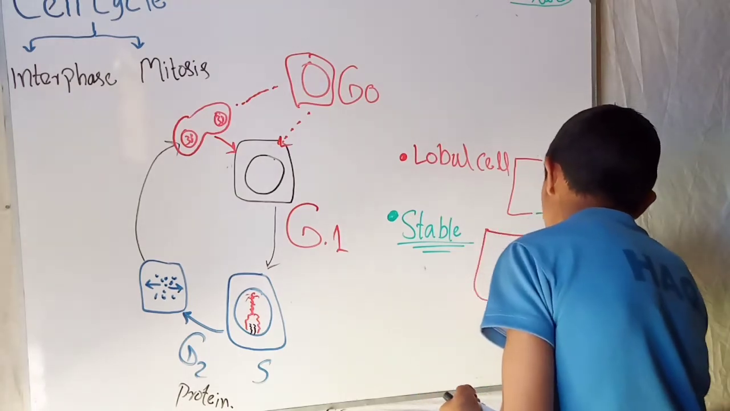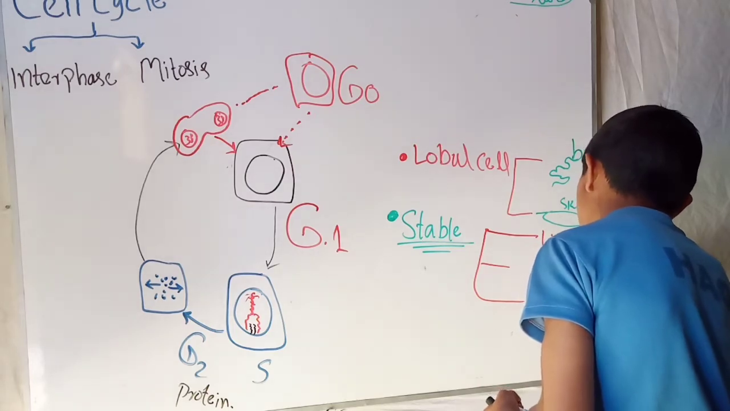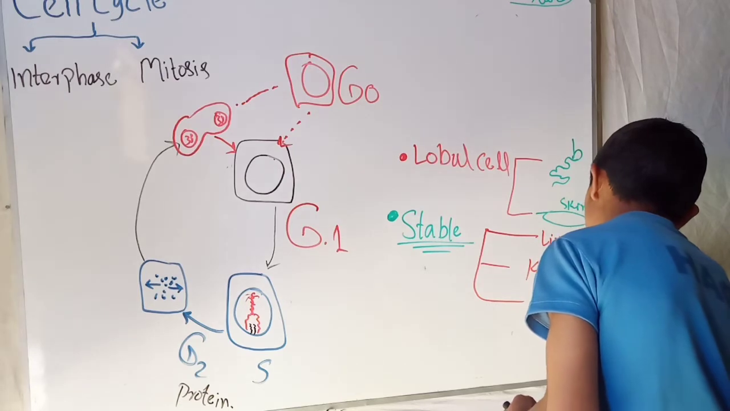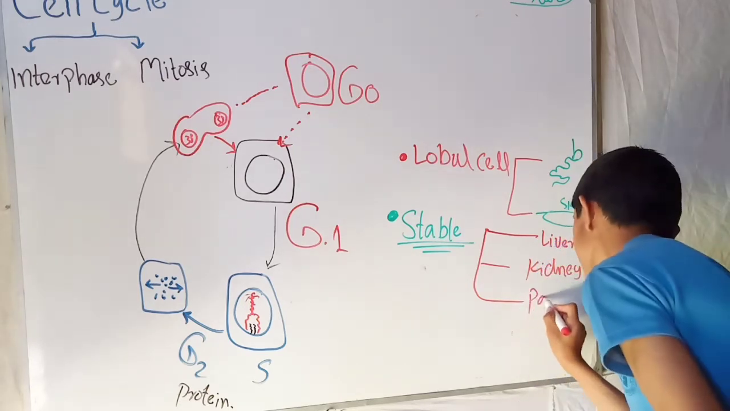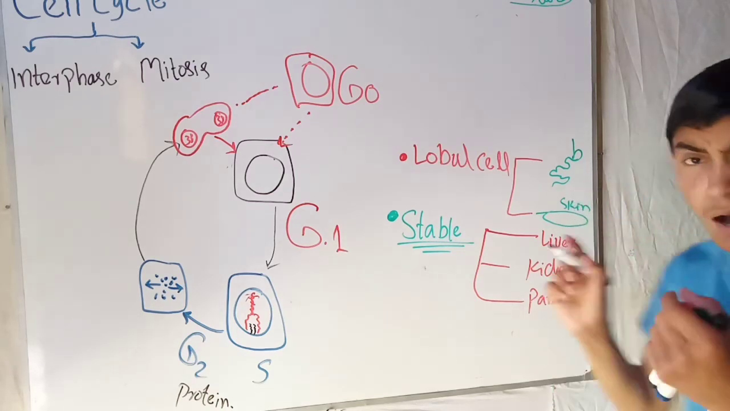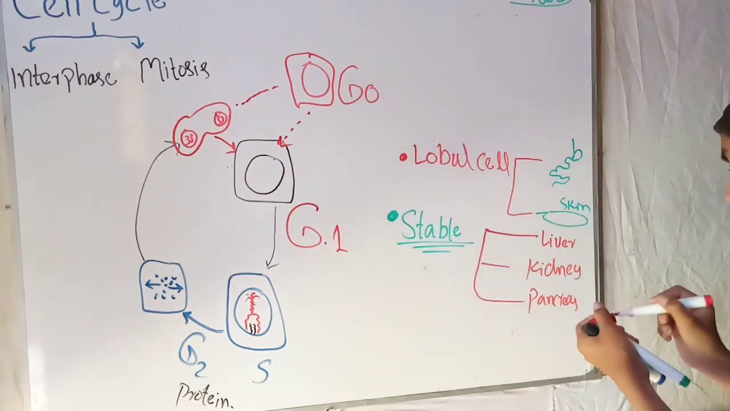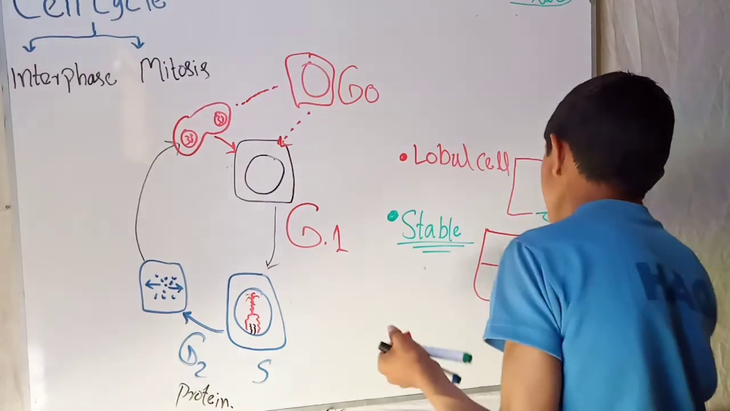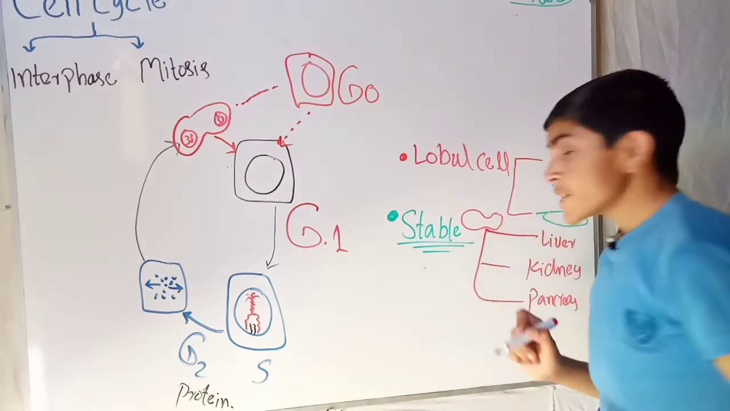in the liver, the kidney, and the pancreas. So how do these cells again enter the interphase? Like if I take, this is a liver,